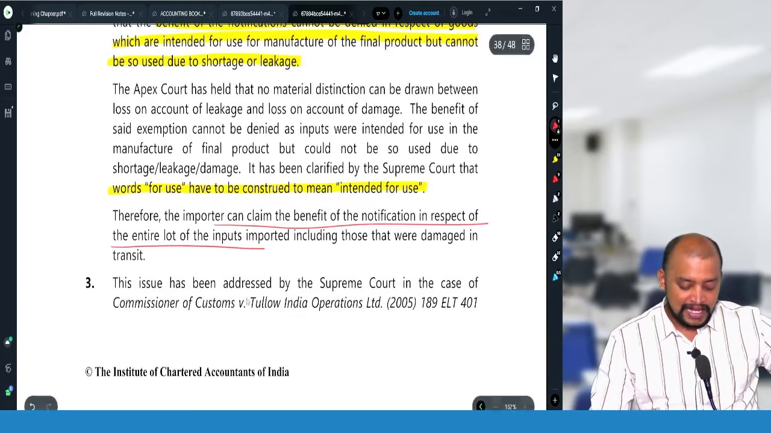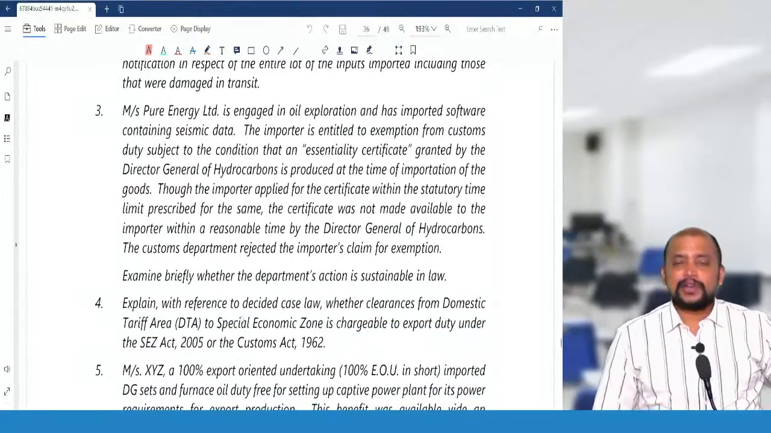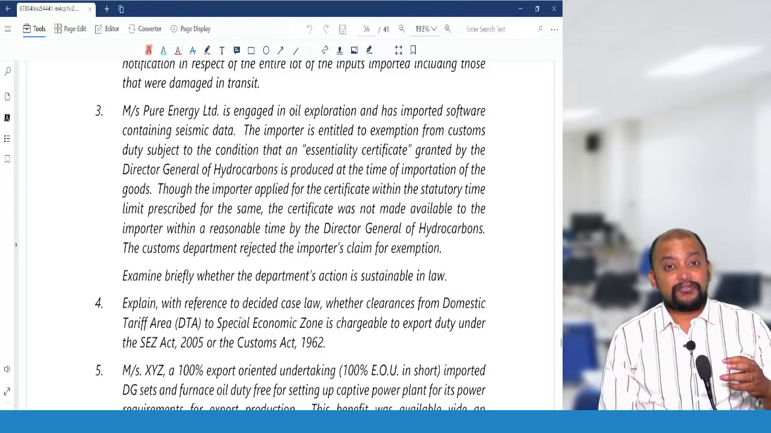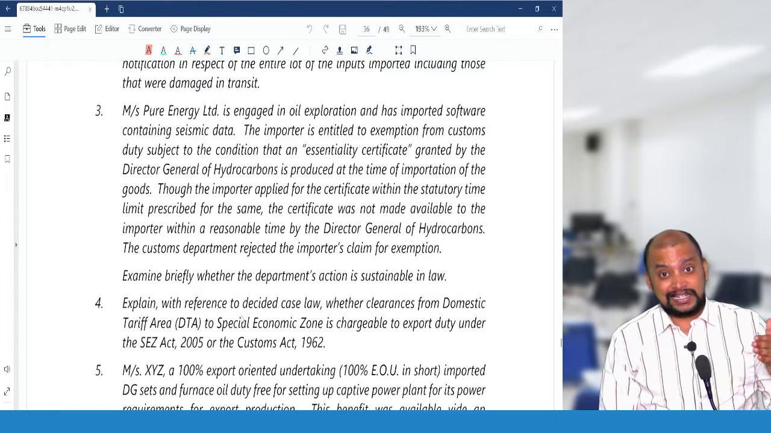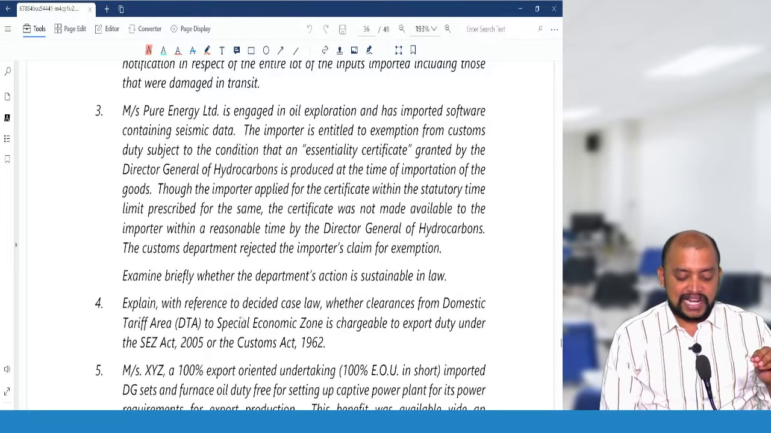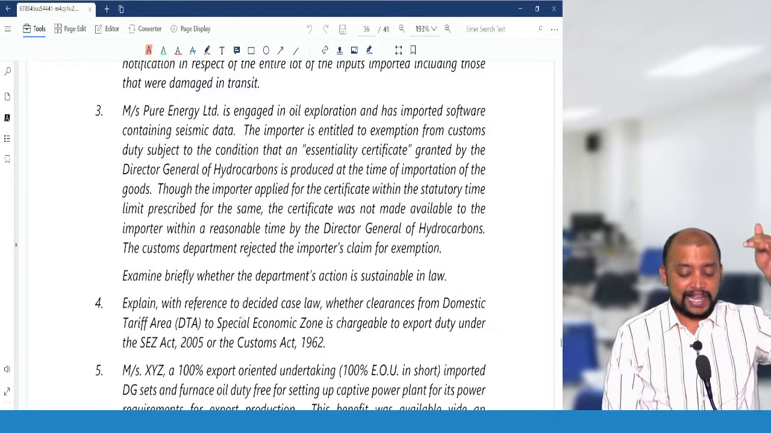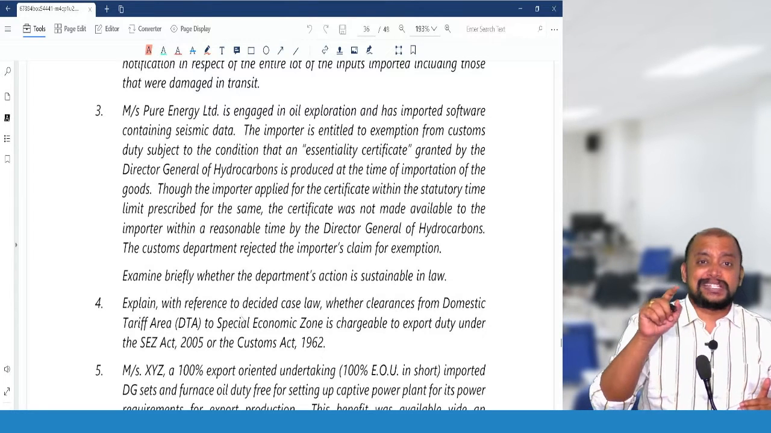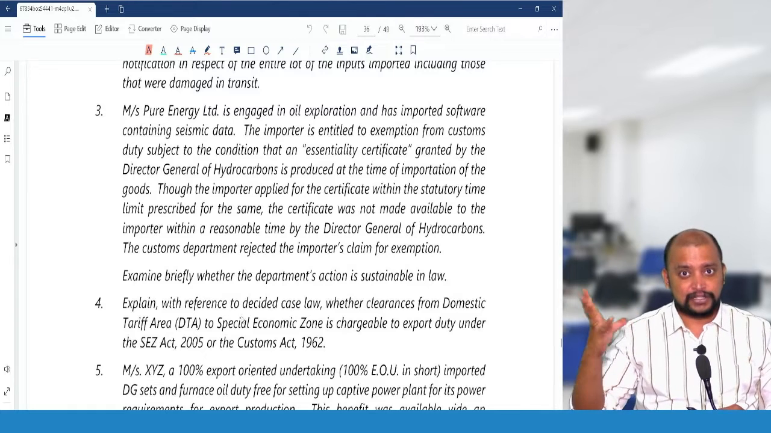Okay. Then next question, question number 3. Messrs Pure Energy Limited is engaged in oil exploration and has imported software containing seismic data. The importer is entitled to exemption from customs duty subject to the condition that an essentiality certificate granted by the Directorate General of Hydrocarbons is produced at the time of importation of the goods. So the import is subject to the condition that they need to produce an essentiality certificate. From whom? Directorate General of Hydrocarbons, which is a government authority.